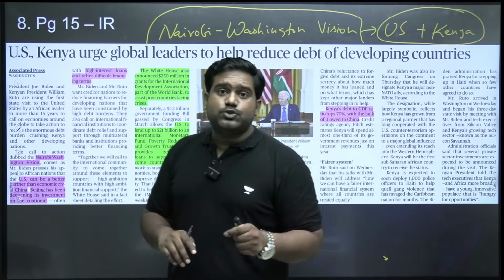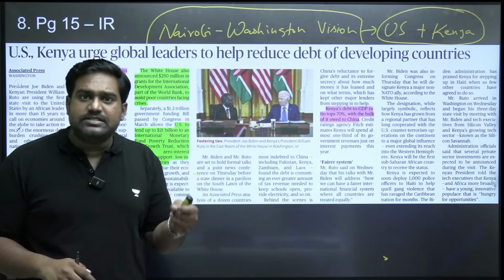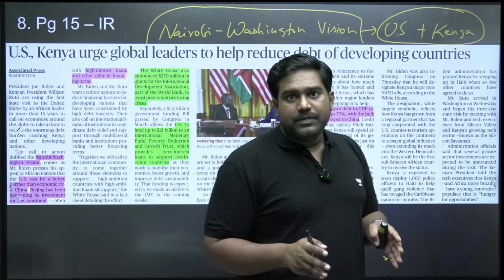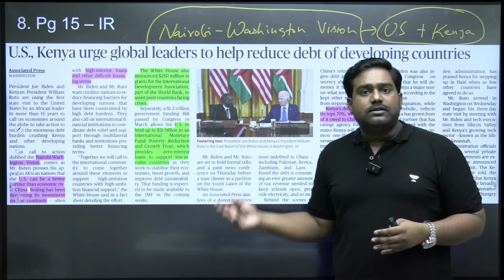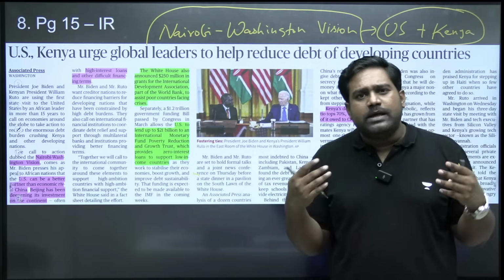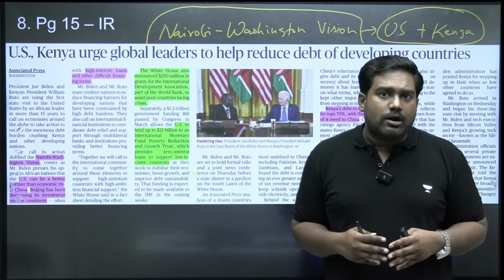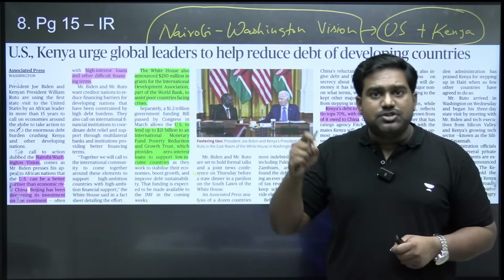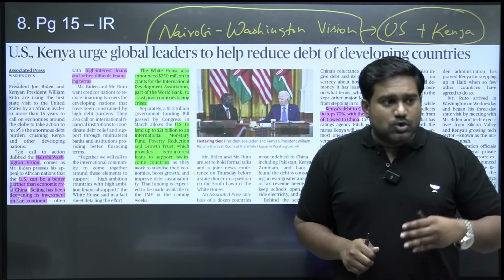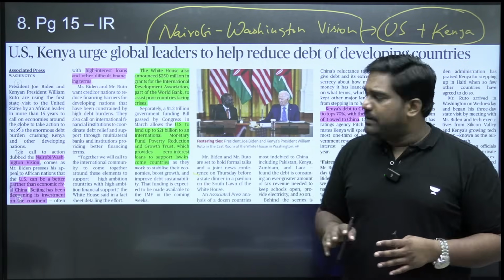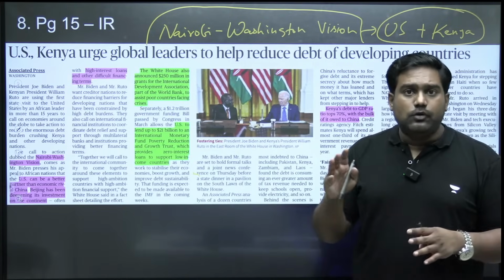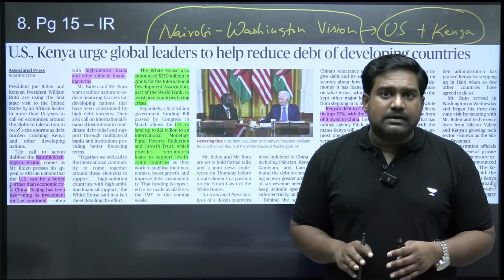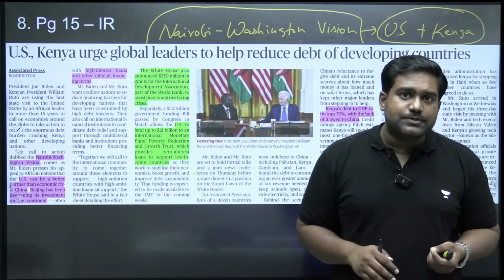Its primary objective is to help poor African countries, underdeveloped, least developed countries, to reduce the debt, to bring down their external foreign debt. Because many countries are going through a debt crisis. They're not able to service the foreign debt because they've borrowed heavily from foreign partners and external organizations. But in Africa, as I was discussing, the concern is about China's massive presence. Through its Belt and Road Initiative and its other investments, it has offered billions of dollars of loans to authoritarian leaders, poor developing and underdeveloped countries in Africa, which today are not in a position to repay the loans.